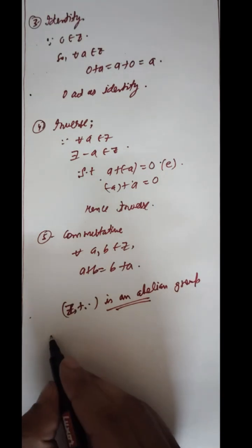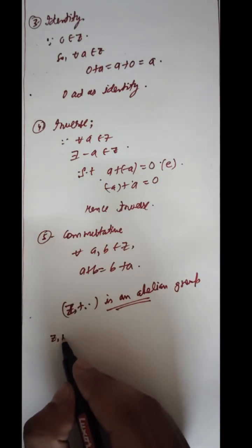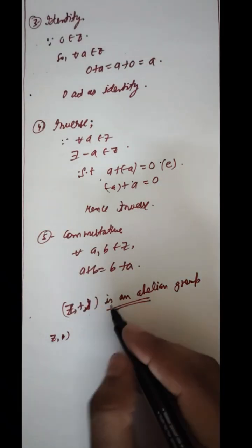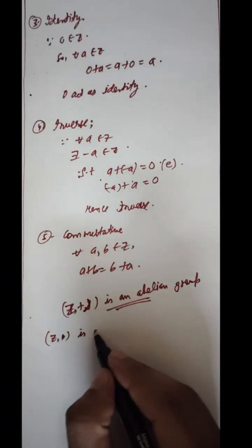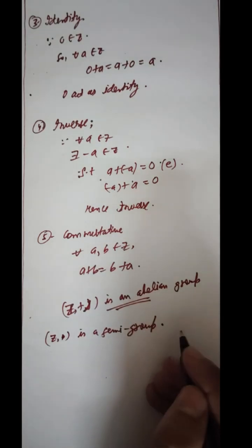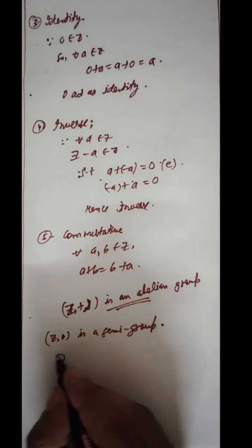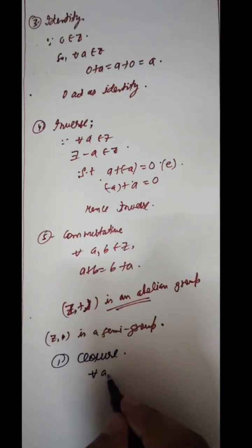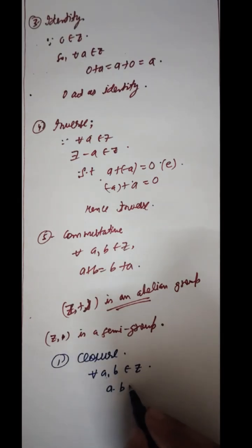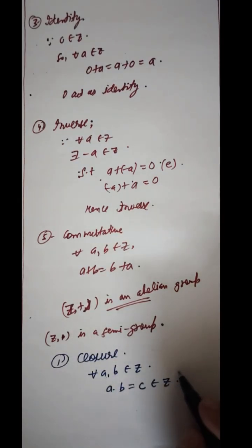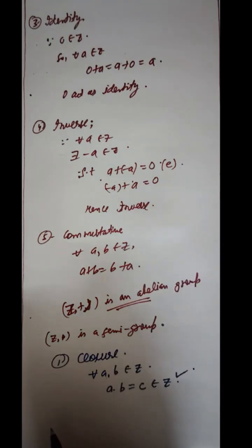Now the second rule we have to prove is (Z, ·). Here (Z, +) is an abelian group, and we have to prove (Z, ·) is a semi-group. So our first one is closure. For all a, b belonging to Z, we know that a·b equals some other integer c that also belongs to Z. So the dot is closed.